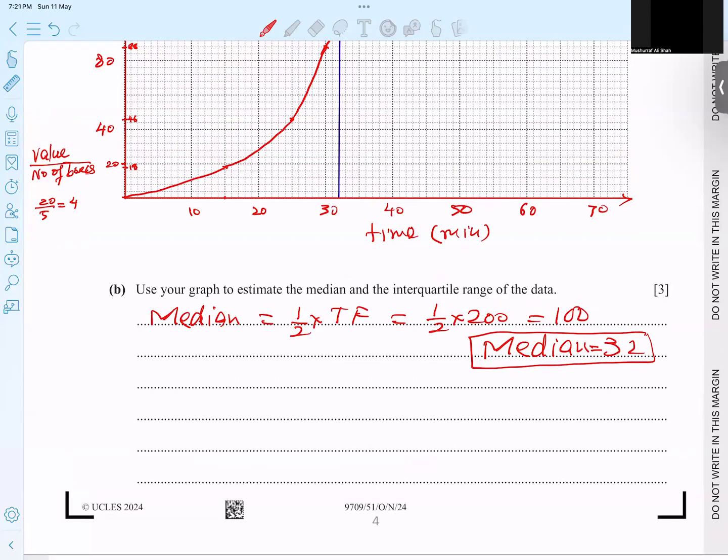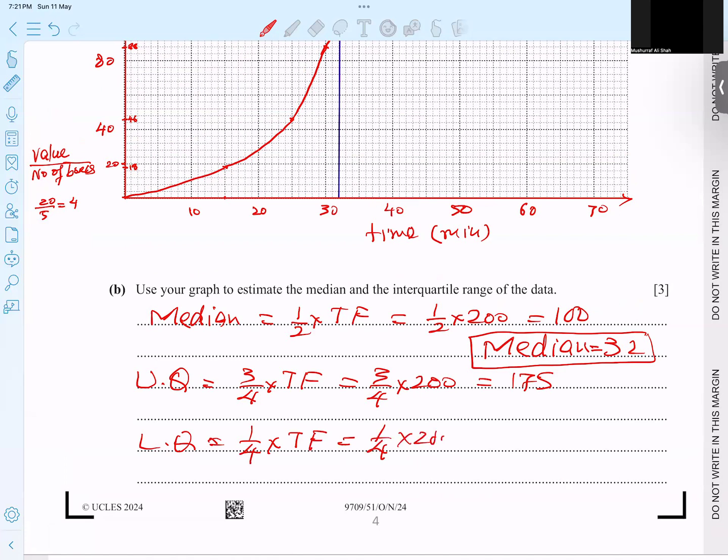Interquartile, how to get the interquartile? Upper quartile formula is 3/4 of total frequency. So 3/4 of 200, I got 175. Same for lower quartile, 1/4 of total frequency. 1/4 of 200 is coming to 50. So this is not our answer. 175 and 50 I'm looking for. Wait, a 150, sorry for that. This is a 150. Let me check finally. 3, 4. Yeah, 150. So 150.